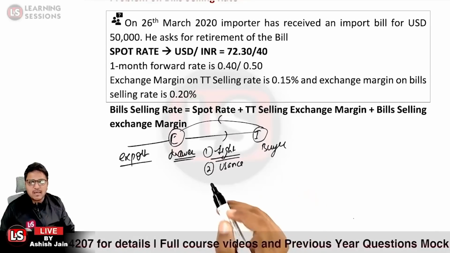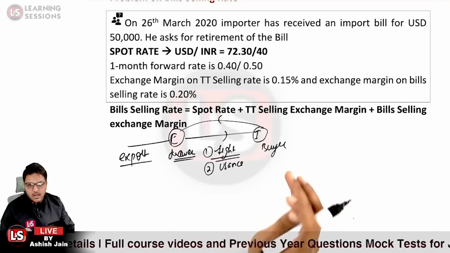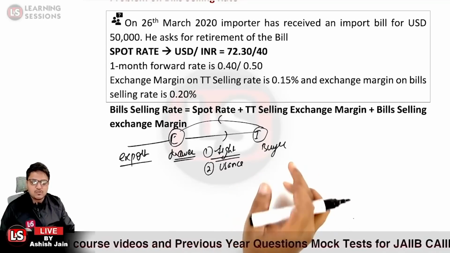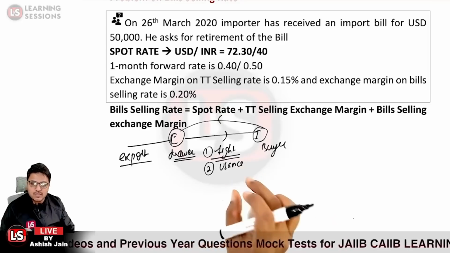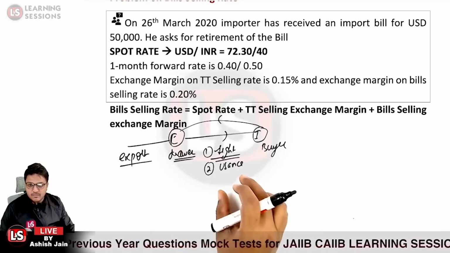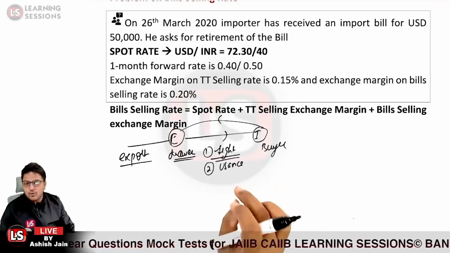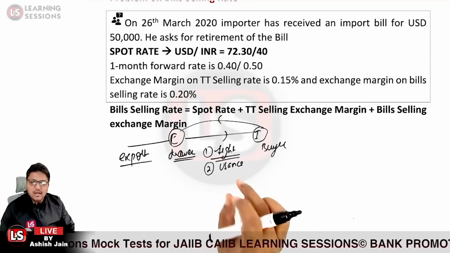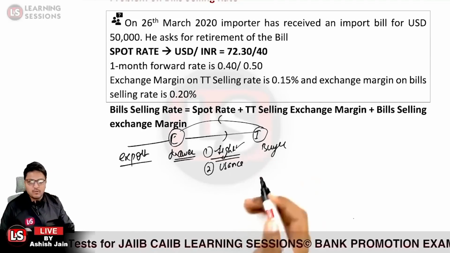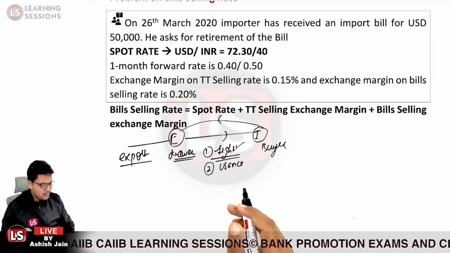Or it may be the case that a particular fixed due date is mentioned. That is also said to be a usance bill. But if no credit period is given and no fixed date is mentioned in the bill itself, then it is a sight bill.